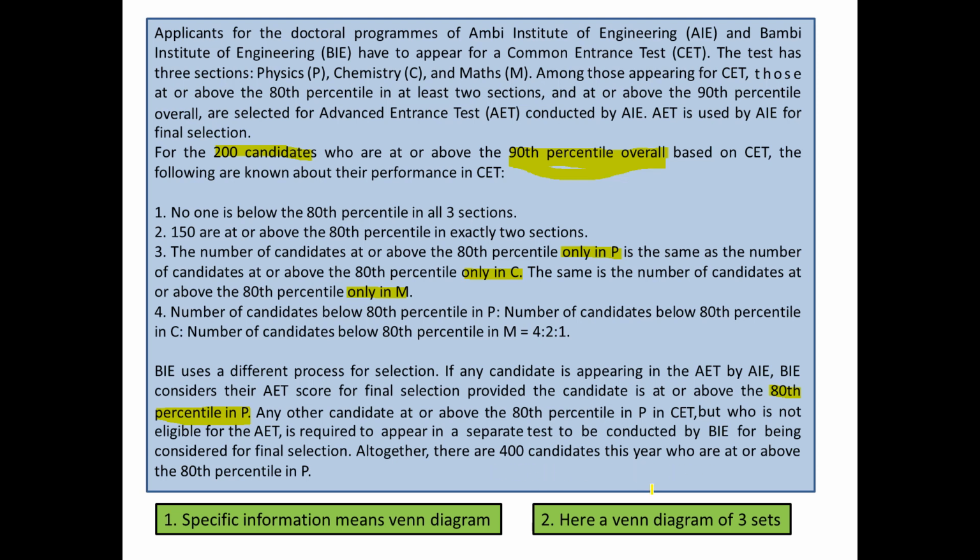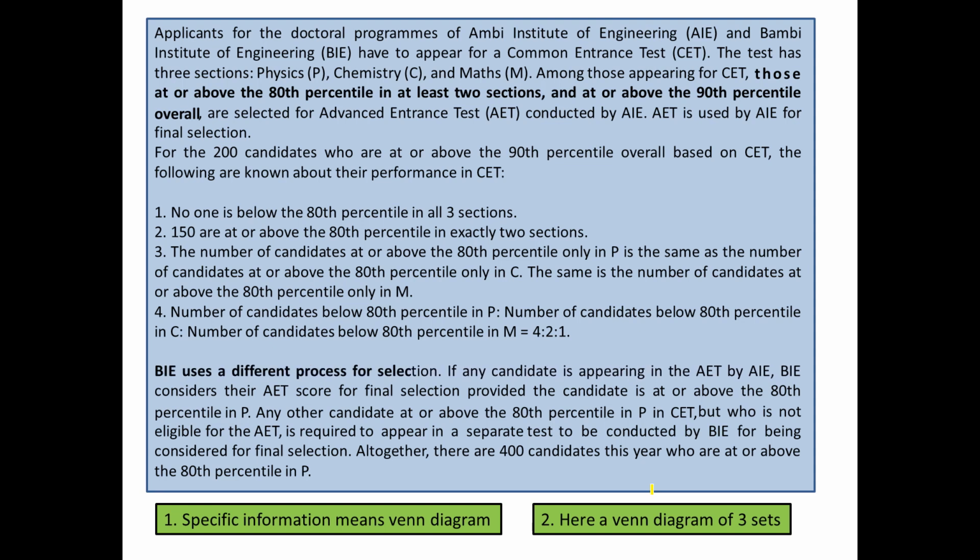So if I look at all this information, there are some pieces which are important for us. A few of them are that those at or above the 80th percentile in at least two sections and at or above the 90th percentile overall would be selected for this test, right?